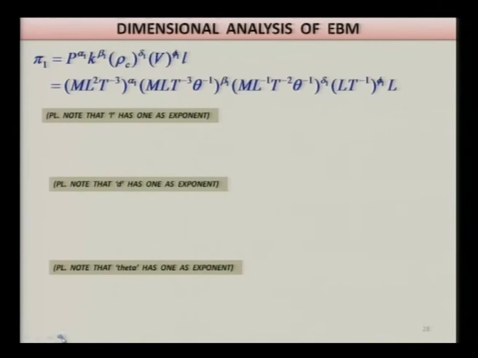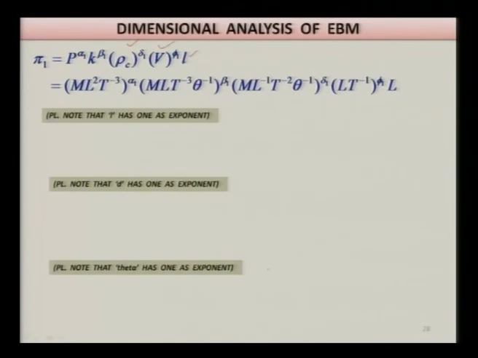Now using the pi theorem, you can develop the equations which I am going to show you. Let pi 1 be the dimensionless parameter, given as P raised to power alpha 1, k raised to power beta 1, rho c raised to power delta 1 and v raised to power phi 1, multiplied by L. L has unit power.